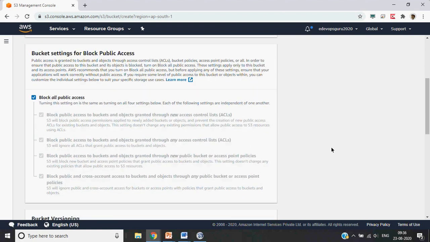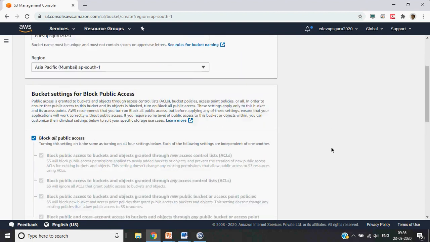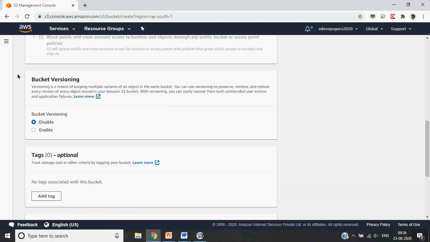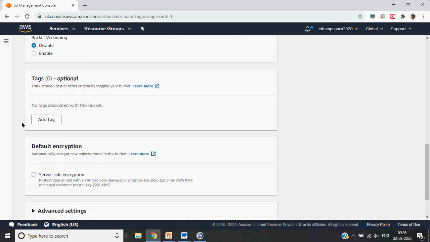Then there are certain restrictions or access controls which are available. As we discussed yesterday, by default, whenever AWS creates a particular resource, it has no permission. So you can see all public access has been blocked for this bucket. As soon as this bucket is created, you won't be able to access it using the URL. Then the bucket also provides a functionality of versioning. We will see what versioning is. By default, it is disabled.